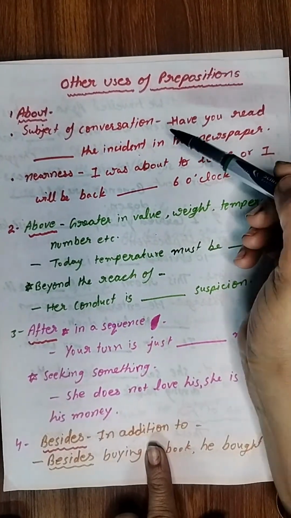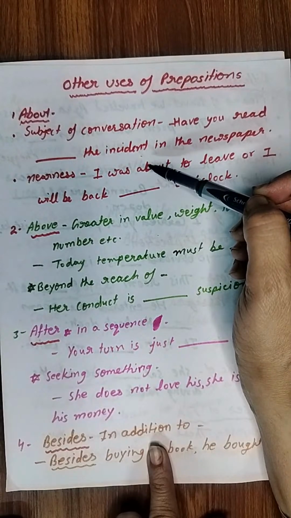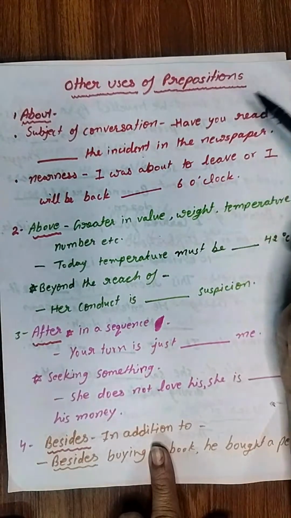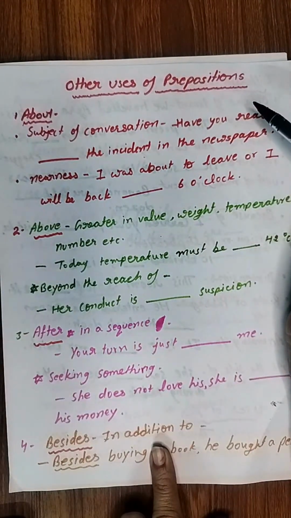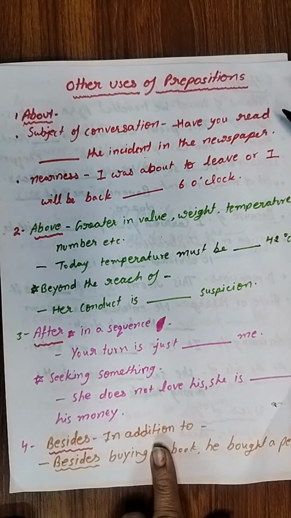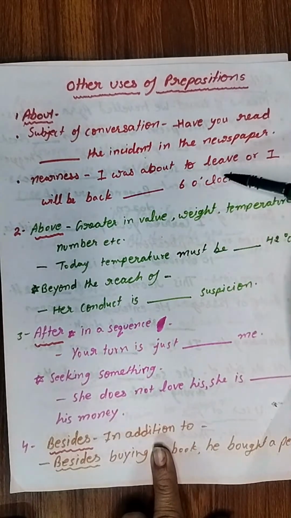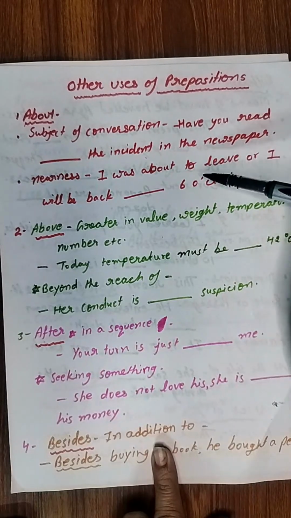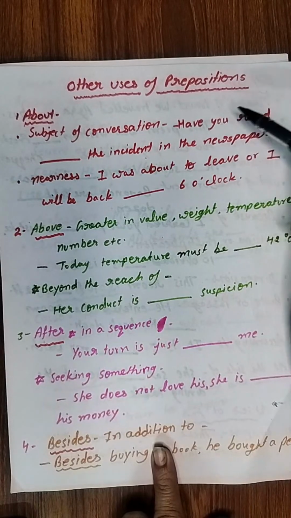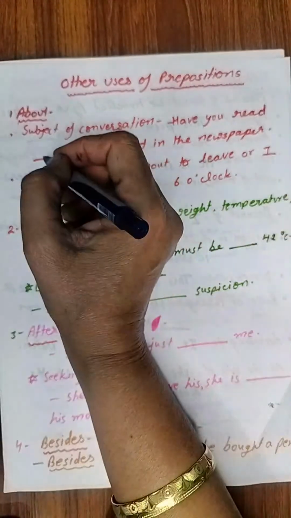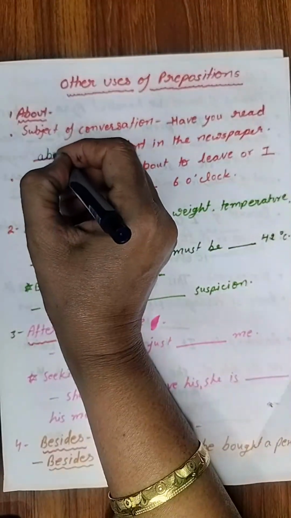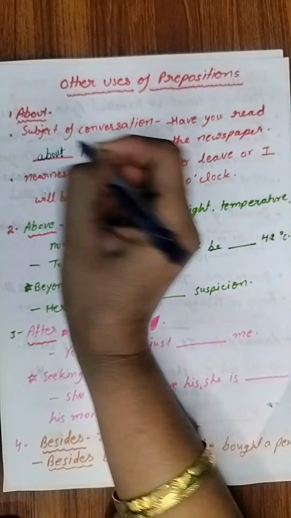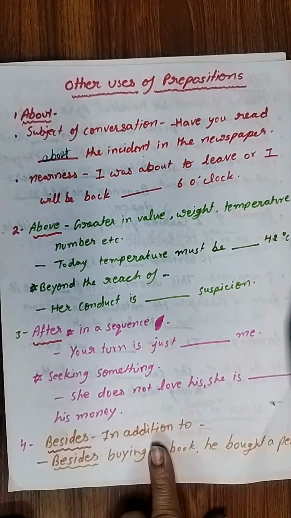About we use when we are talking about a subject of conversation, right? For example, have you read dash the incident in the newspaper, means when we are talking about some subject, some topic. अगर हम किसी टॉपिक की बात कर रहे हैं उसके बारे में, तो बारे में के सेंस के लिए what we will write? About. Have you read about, okay, about the incident in the newspaper.